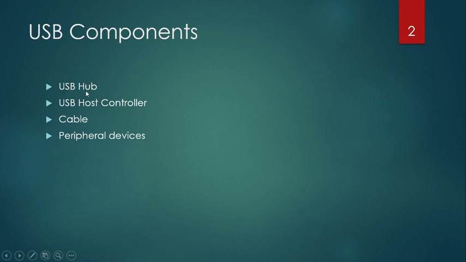You can think of a hub like an extension box to which we can attach more and more points. Basically, a USB hub gives you a point for connecting more and more devices to it. You will better understand the concept of the USB hub when we go to the topology of USB.